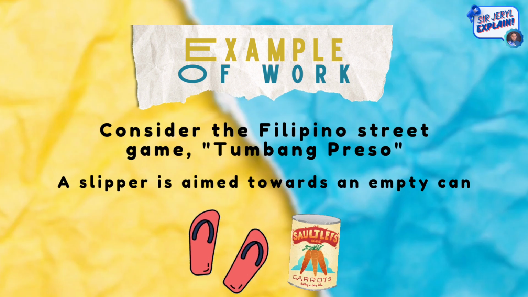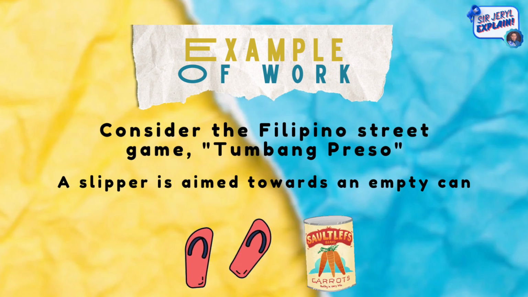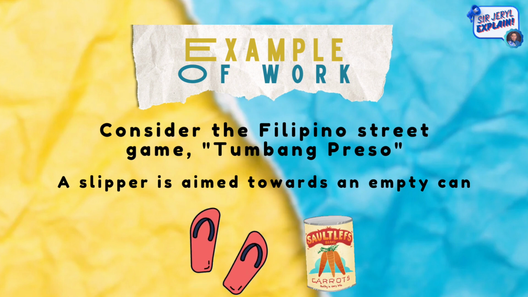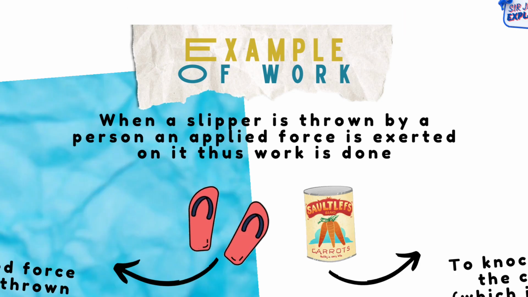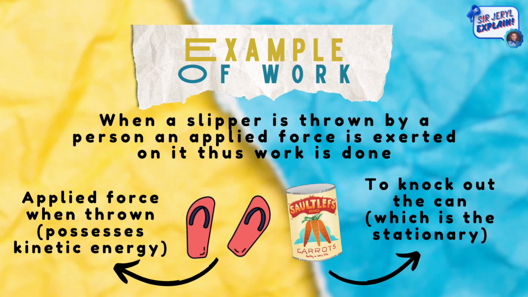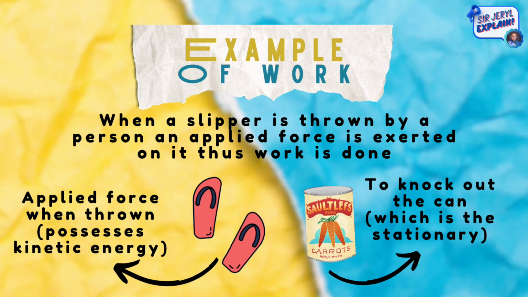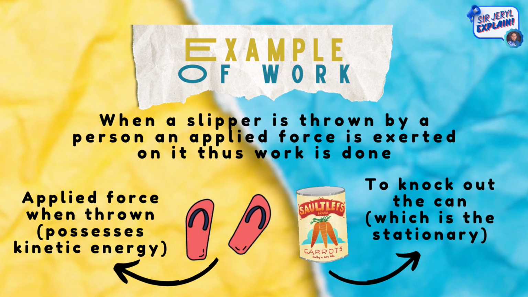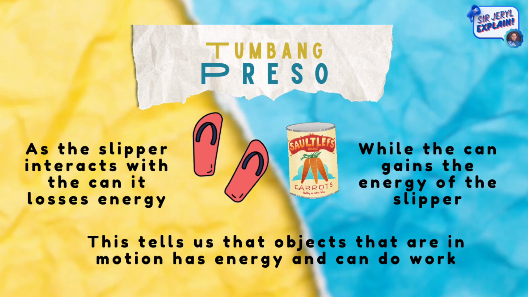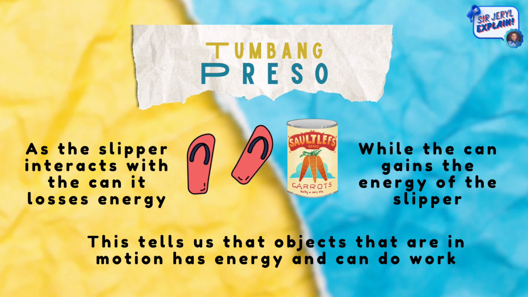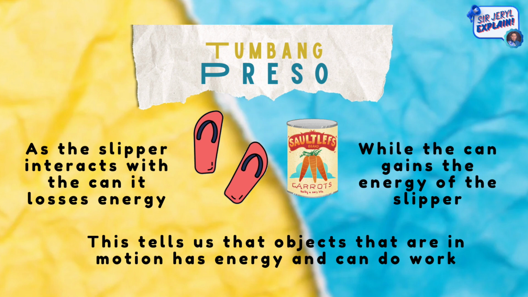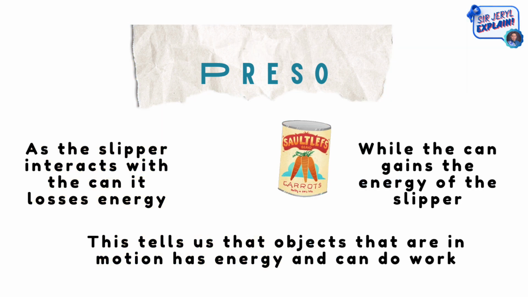Examples of work. Consider the following street game, tumbang preso. A slipper is aimed towards an empty can to knock it off. When a slipper is thrown by a person, an applied force is exerted on it. Thus work is done. The slipper, when thrown, possesses kinetic energy to knock out the can, which is stationary. As the slipper interacts with the can, it loses energy, while the can gains the energy of the slipper. This tells us that objects that are in motion have energy and can do work.